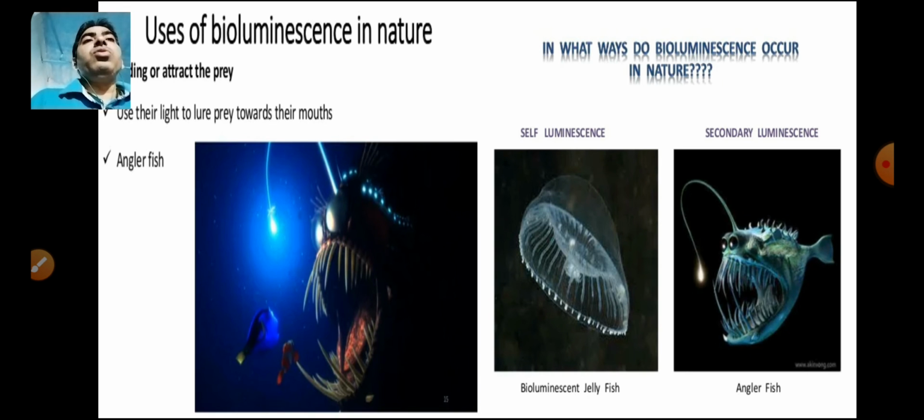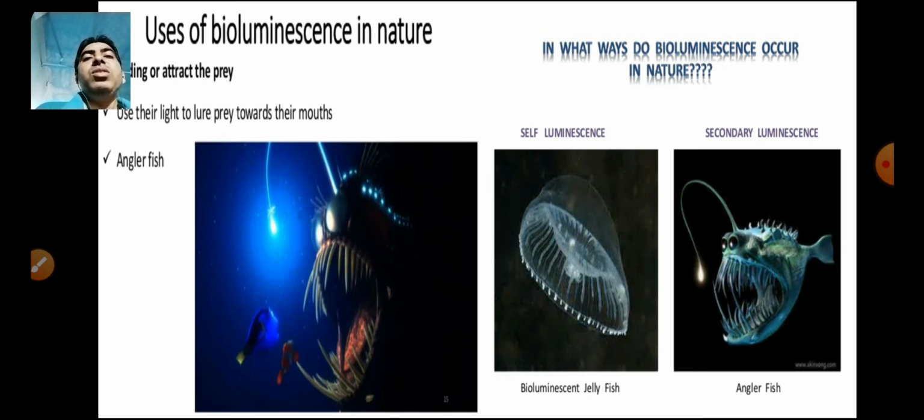So what is bioluminescence? These are natural sources of light like stars, moon, sun. The moon does not have its own light. The moonlight is just the reflection of sunlight. Stars are another natural source of light. They have their own light, and they are even brighter than the sun. They are so far away from us that they are seen at night only as twinkling points in the sky.